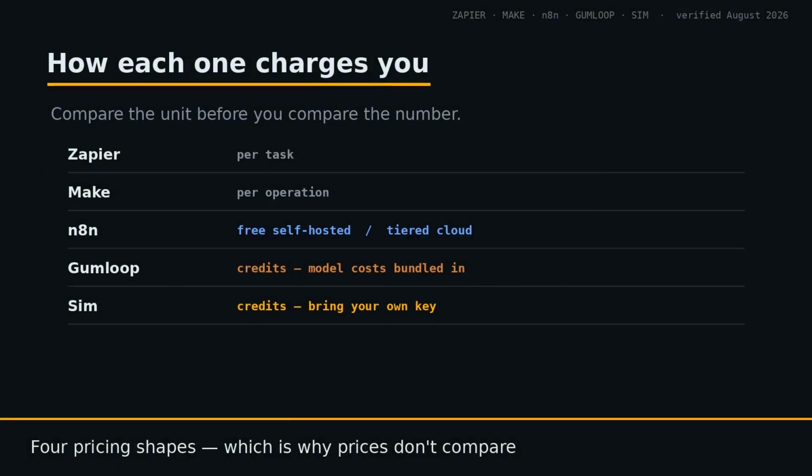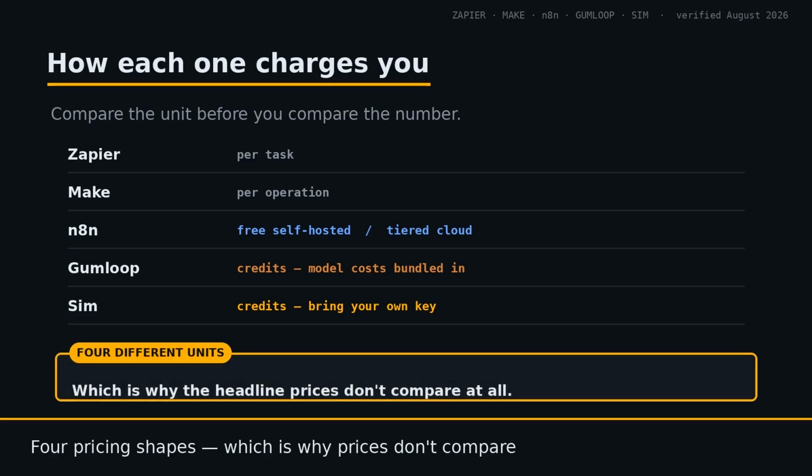4 different pricing shapes, which is why direct price comparison usually misleads. Zapier charges per task. Each action a Zap performs. That model is predictable at low volume and scales harshly because cost rises directly with the number of steps in every workflow. Make charges per operation, which is a similar unit at a lower price point. Make is generally the cheaper of the 2 for equivalent work.